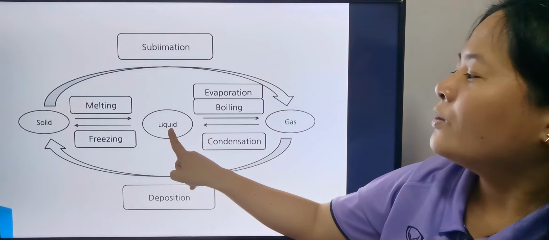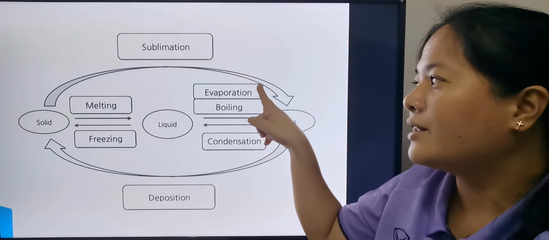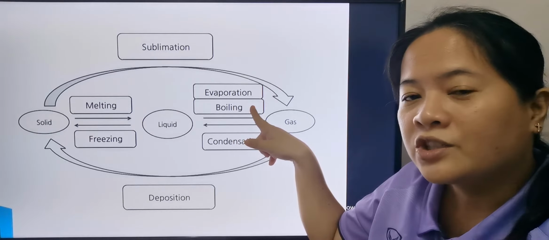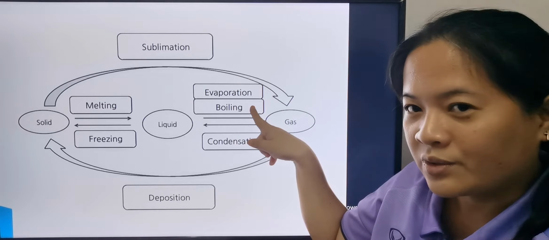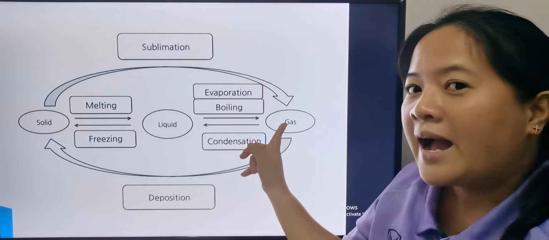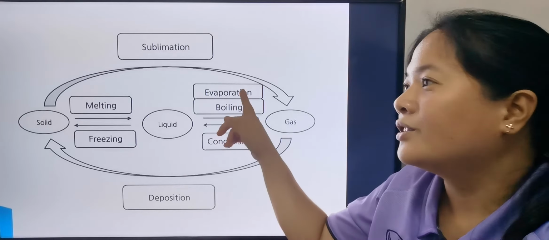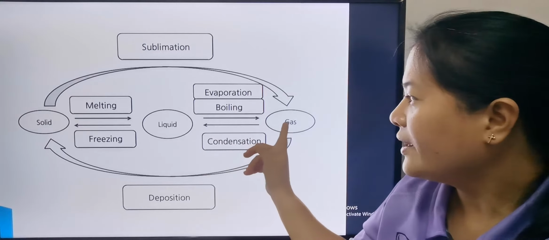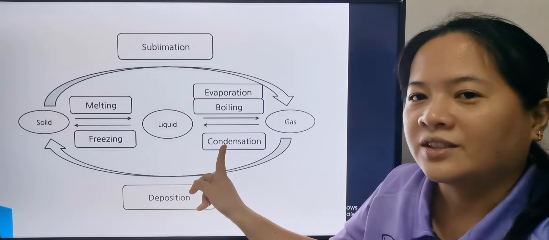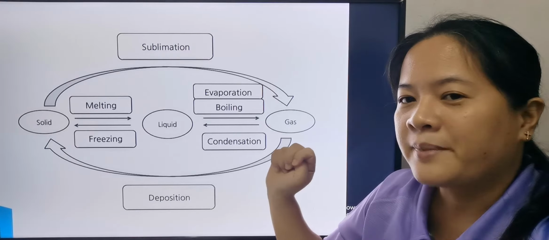And this one, when liquid changes into gas, there's two possible answers, okay? We have boiling and evaporation, okay? So boiling happens when the temperature reaches 100 degrees Celsius, okay? When the liquid or the water changes into gas at 100 degrees Celsius. Below 100 degrees Celsius, it's called evaporation, okay? And then when gas changes into liquid, it's called condensation, okay? I hope you understood these changes in the state of matter, okay?